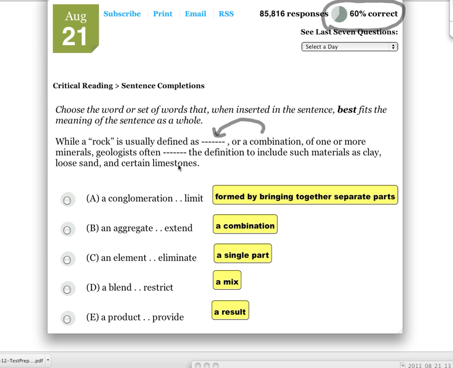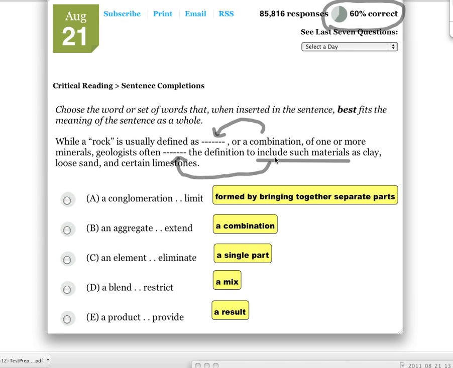So it's clear that this is some sort of a verb. So what would they be doing to the definition if they're going to be including new materials? Well, that phrase, including such materials, suggests to me that that second blank is going to have something to do with including, right? I'm not quite sure what it's going to be, but at least now I have something specific to look for. And that's a good strategy for an SAT sentence completion, is to really try to use the words that are already in the sentence to try to figure out what's in the blank, and to really think about what you're looking for before you go looking for it.